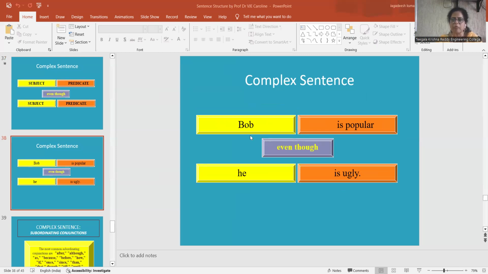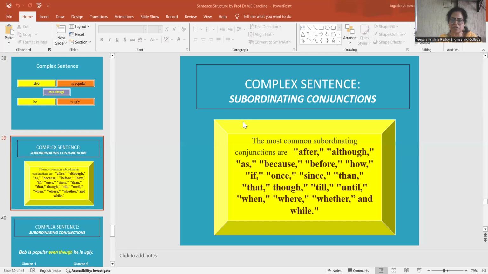If you see the example, Bob is popular even though he is ugly. If you simply say he is ugly, who is ugly? So this part of the sentence requires some supporting part of the sentence. So this is an independent clause and this is the dependent clause. Bob is popular is the independent clause and he is ugly is the dependent clause. This is connected with the subordinating conjunction even though. So this is a complex sentence. It has two subjects and predicates. They are connected with the subordinating conjunction.